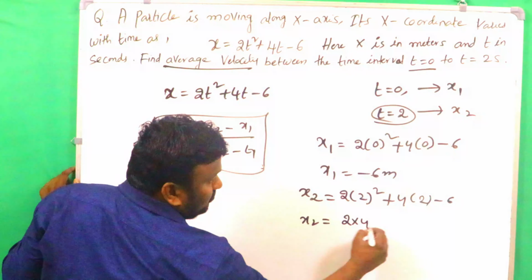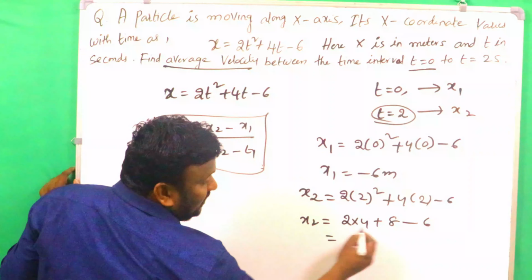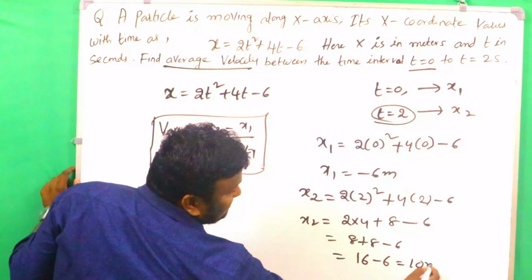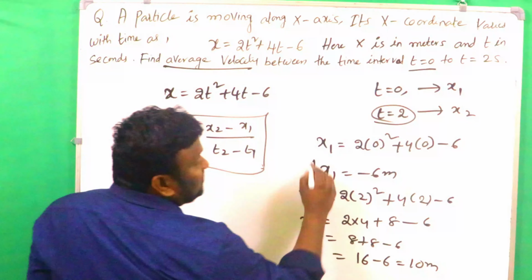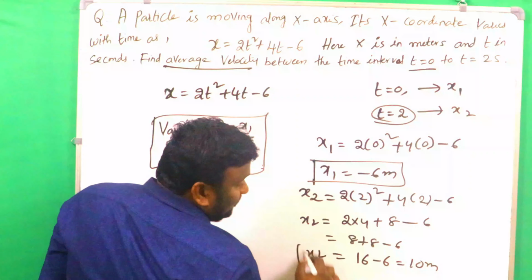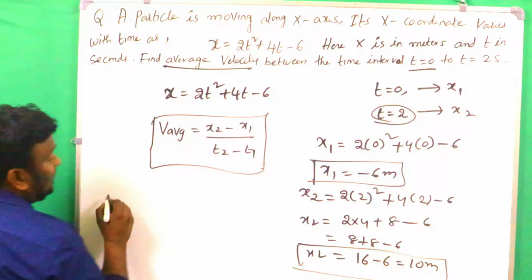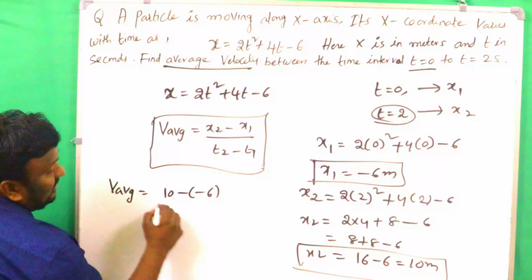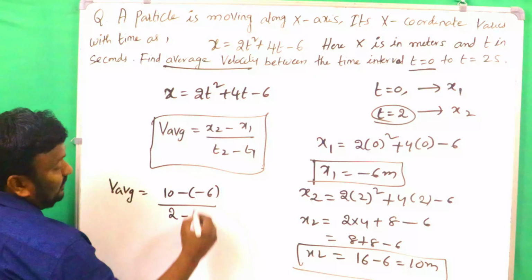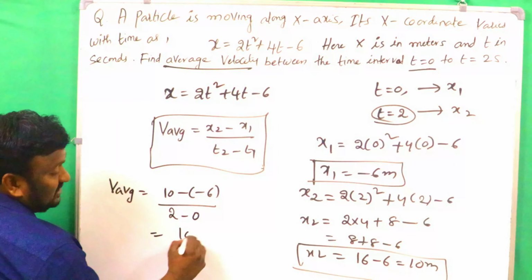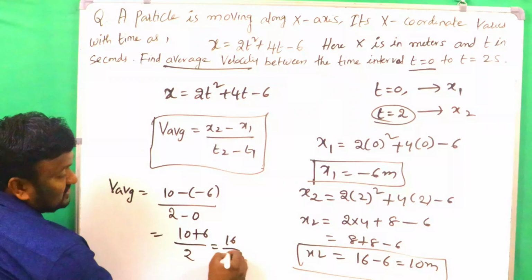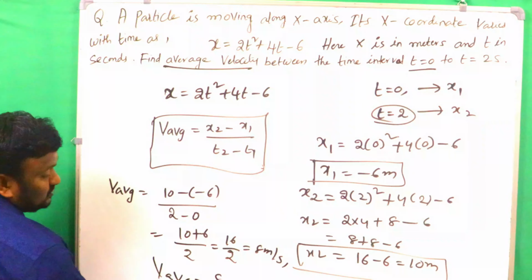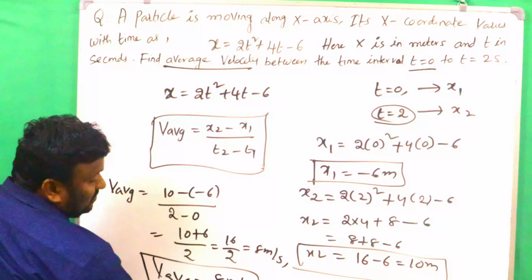2 × 4 + 8 − 6. 2 × 4 is 8. 8 + 8 − 6, that is 16 − 6, that is 10 meters. So here what you got? x1 is −6 meters and x2 is 10 meters. Then substitute here: V average = (10 − (−6)) / 2, where t2 is 2 seconds and t1 is 0. Then 10 + 6 over 2, that is 16 by 2, that means 8 meters per second. Therefore the average velocity we got is 8 meters per second. Clear?